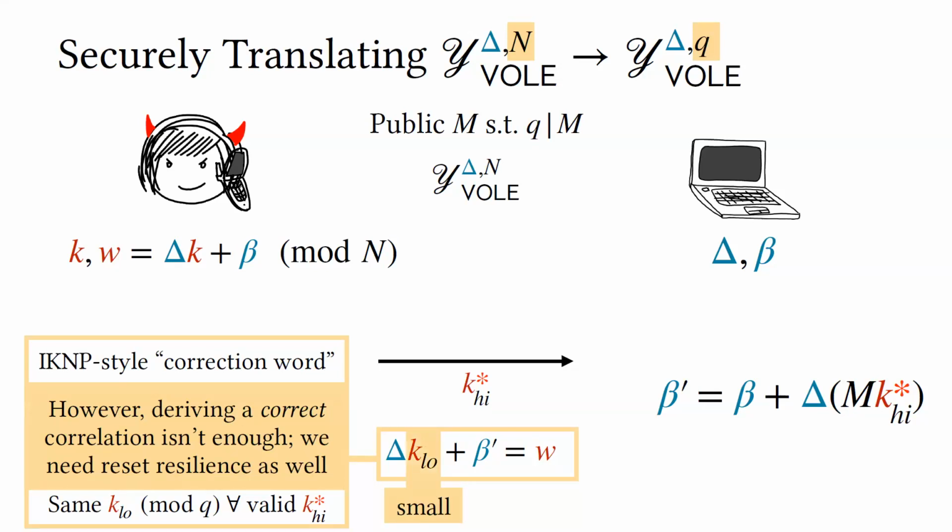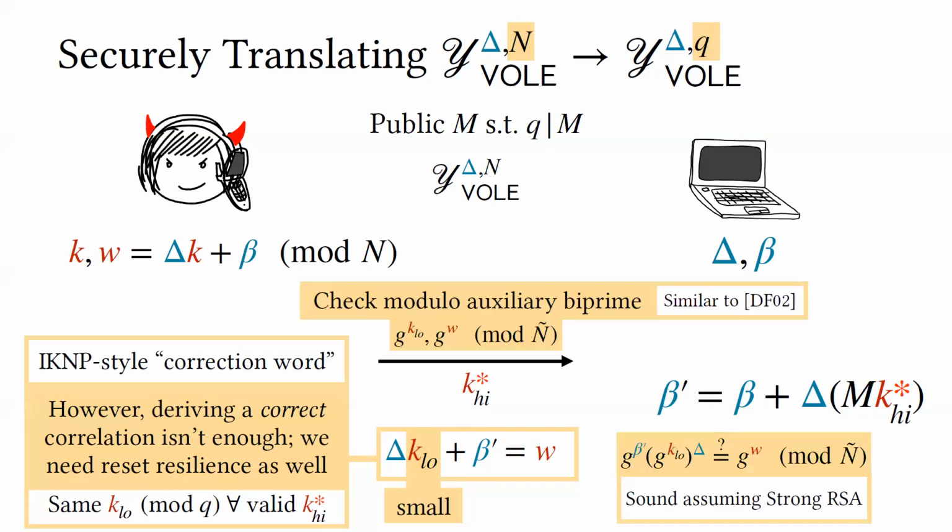There's a lot of nuance to this, but intuitively, as long as we can make sure that the final correlation that the verifier translates to holds over the integers and not just mod N, meaning there's no wraparound in the final correlation, we're good to go. That's just the high level intuition, and the way that we can do that is by making sure that this residue value that's implied by K high is small, for some notion of small. And the way that we can do this is, it's kind of easy to fall into these traps of range proofs and so on when you're working with groups of unknown order.